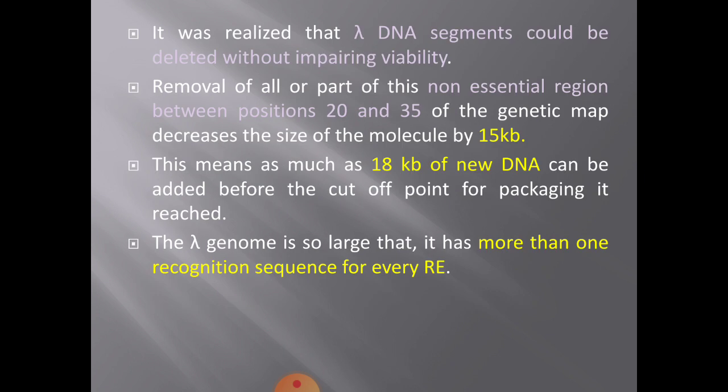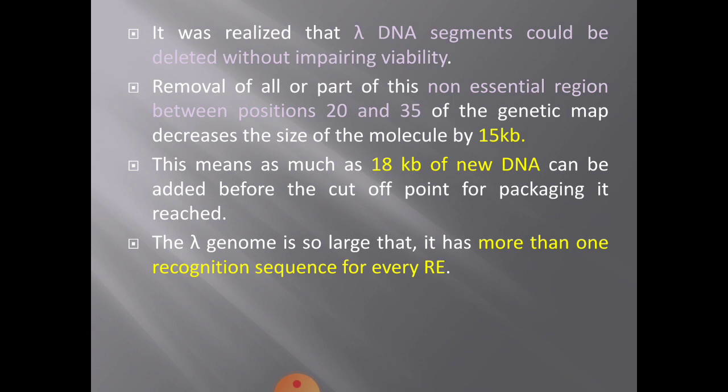Okay. Now, the idea of developing vectors with lambda phage came in the way with the discovery that lambda DNA segments could be deleted without impairing viability.